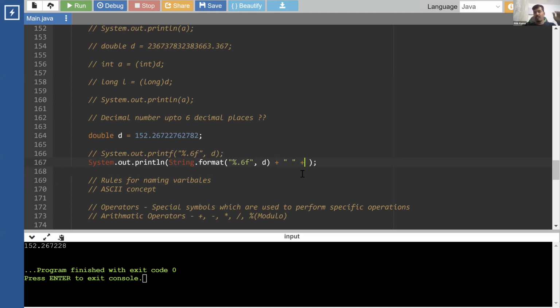Okay. Does it give a round figure? Actually, yes, this might result in a round figure, but it will just try to trim it till here. Yeah, but yeah, it rounds off. Right, rounds off.